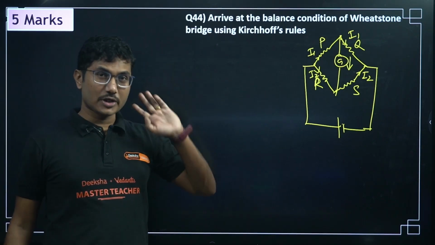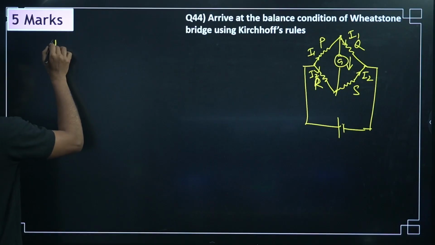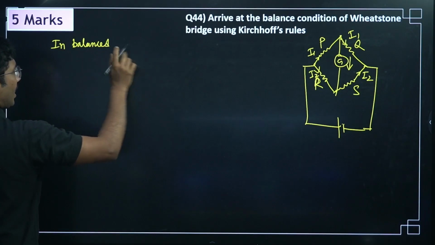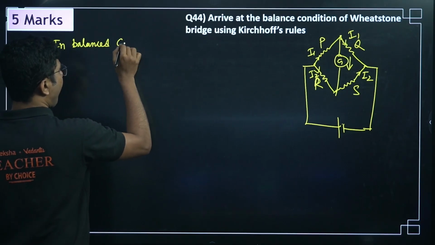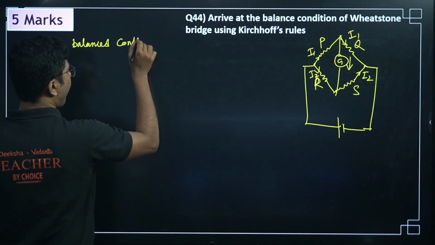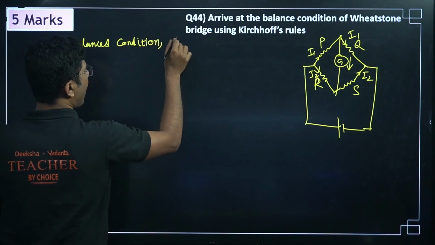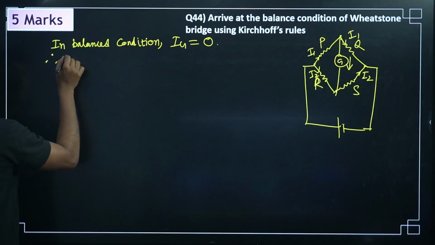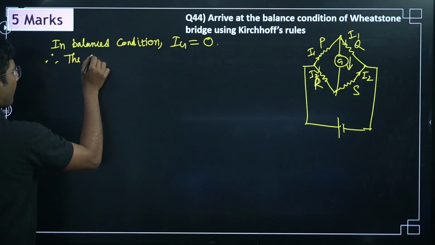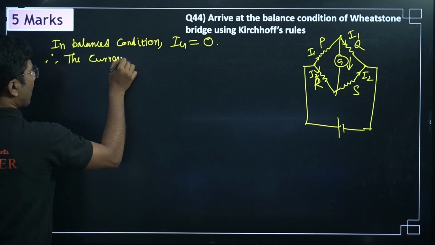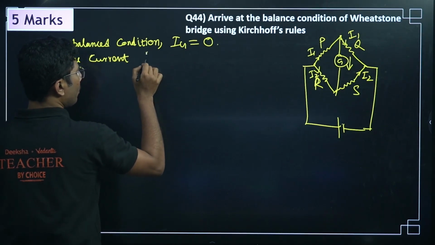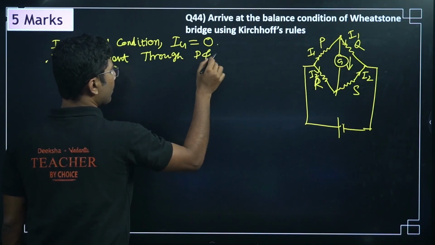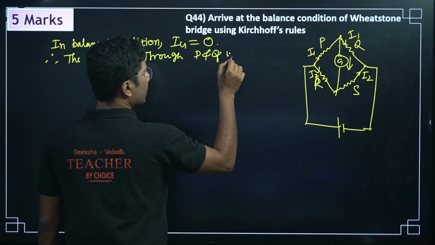Now you have to write this statement. Without writing, you cannot use the shortcut trick. So in balanced condition, and diagram is compulsory, Ig must be equal to 0. Therefore, the current through P and Q must be the same.